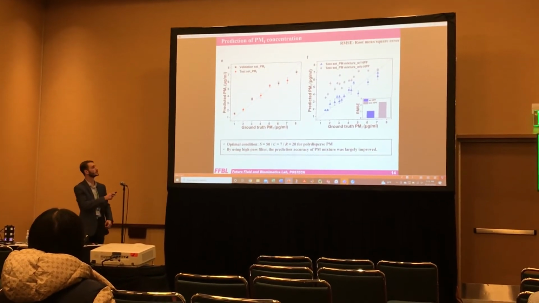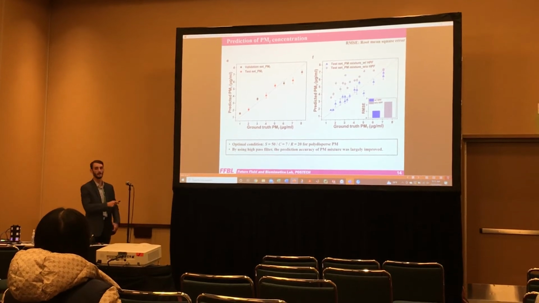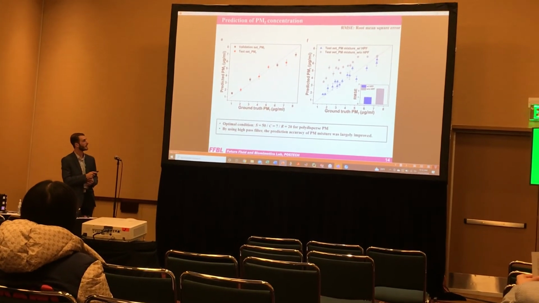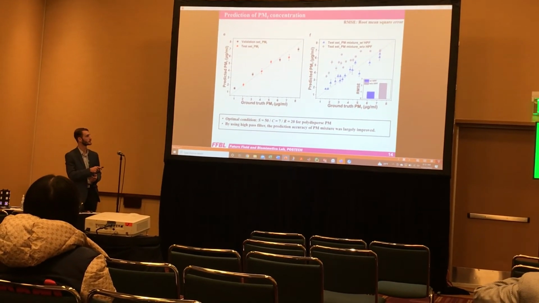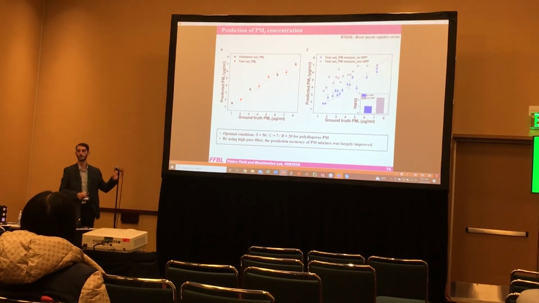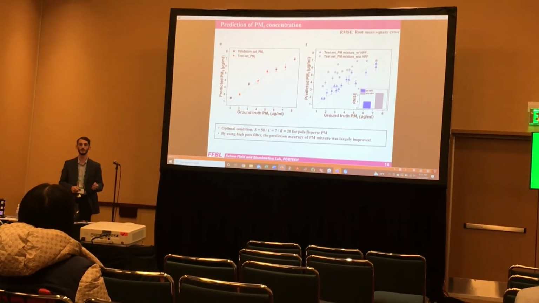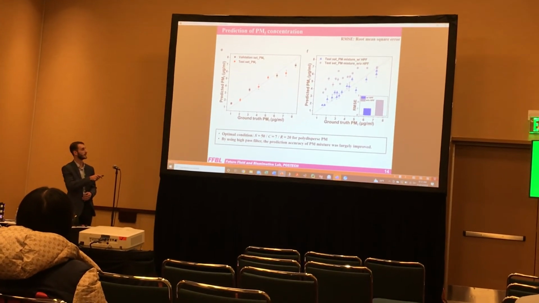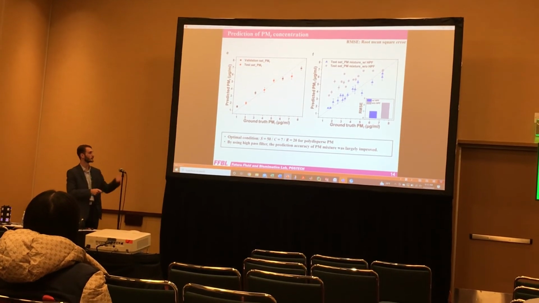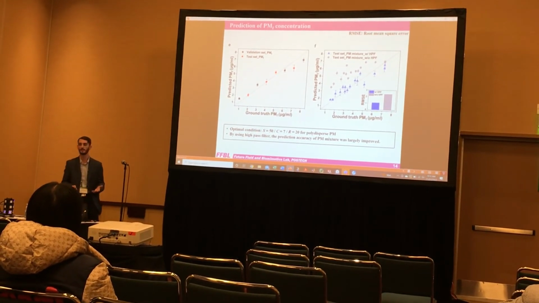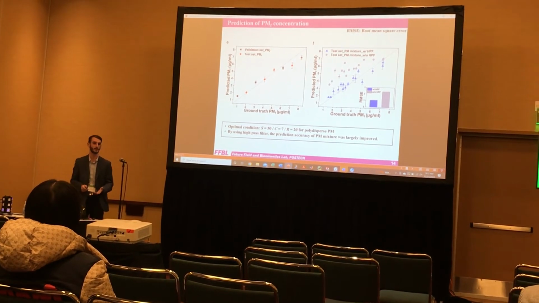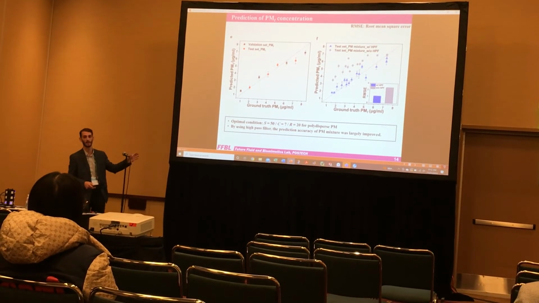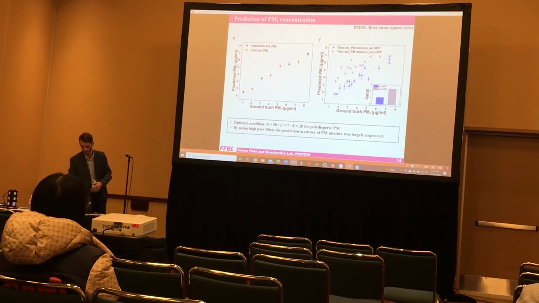The left figure is for the homogeneous case, where we have the ground truth versus predicted value. Ideally it should be a one-to-one relation between the two. You can see it's pretty good. Then we have a heterogeneous mixture, again, ground truth versus predicted PM concentrations. And the key thing we're looking at in that figure is the difference of including or excluding the high-pass filter, where blue is using the high-pass filter, gray is without, just doing the model on the pure raw data. And you can both visually and with the root mean squared error bars pretty clearly tell that the high-pass filter does in fact work. It makes a quantifiable difference in the accuracy of our predictions. This was definitely a good point that validated our results in our method as we were working through this.